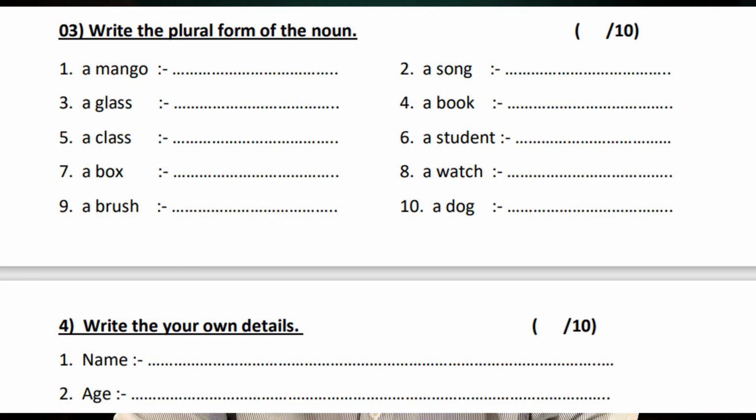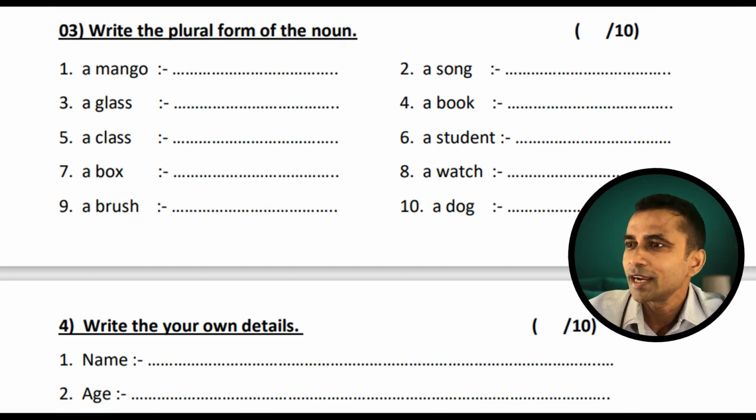Hi, today we are going to discuss the third and the fourth activities of activity sheet number 3. Let's have a look at what the activity is about. In this activity, what you have to do is write the plural form of these given nouns. What do we do to make these nouns plural? We just add s at the end of the noun, right? I think you already know that.